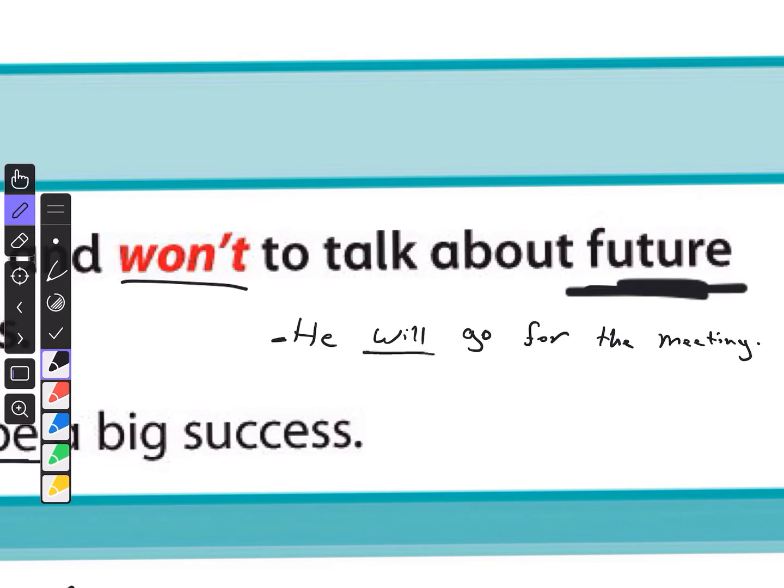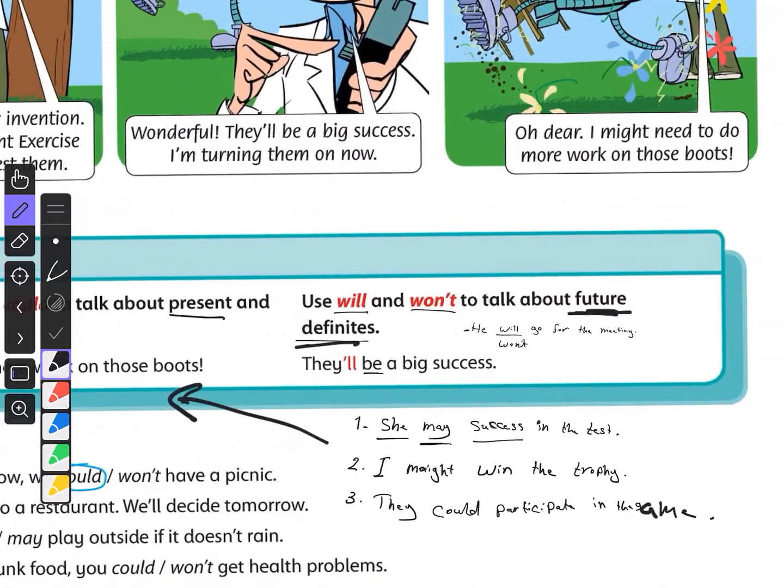We can change will to won't. He won't go to the meeting. I'm sure that he will go to the meeting or he will not go to the meeting. It is for future definites.